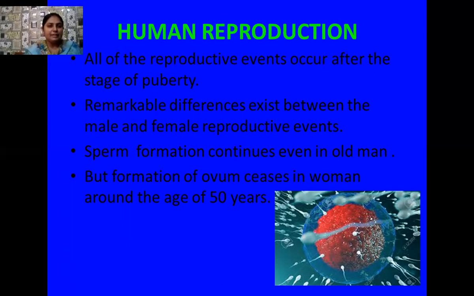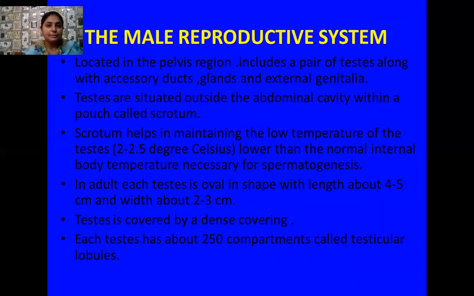One very important thing is that there are remarkable differences between the male and the female reproductive events. Sperm formation continues in men even up to old age. But the formation of the ovum generally ceases in women around the age of 50 years, and that stage is known as menopause, where the reproductive cycles generally stop in the female and the female is not able to produce more ova. This stage is called menopause.